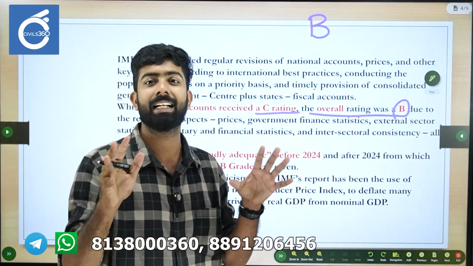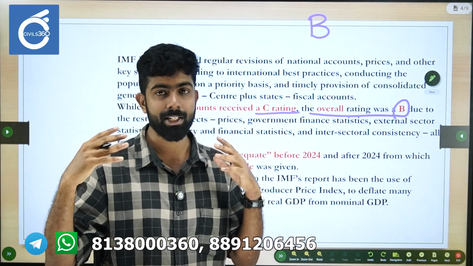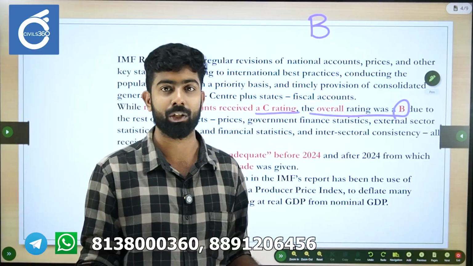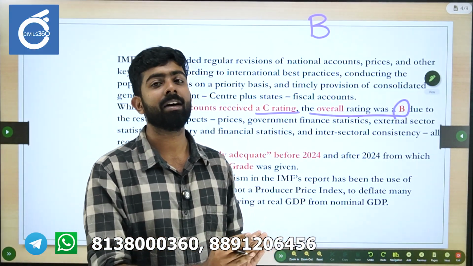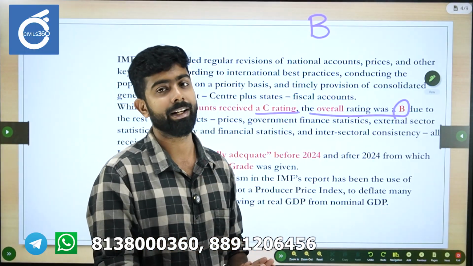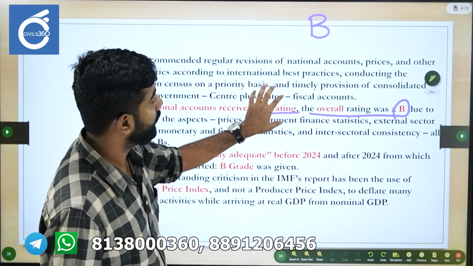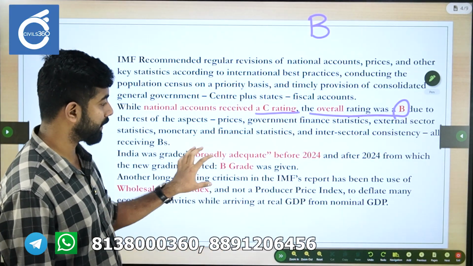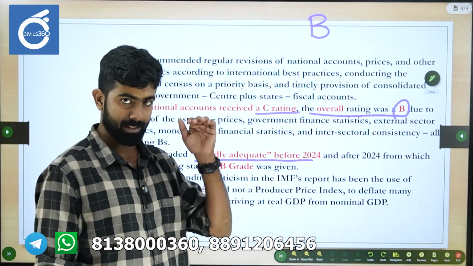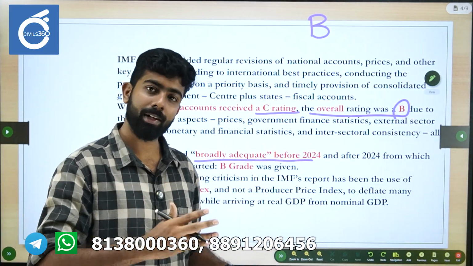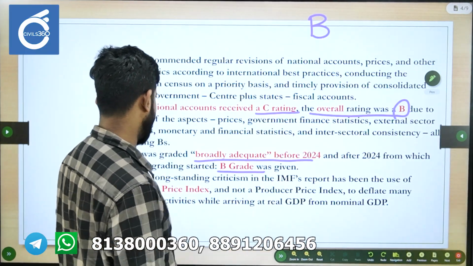Don't get confused because the headline says C rating. Don't assume that India's data quality is very poor because it got a C rating. No, it is only the GDP data which got the C rating. The overall rating is B. It was broadly adequate before 2024 also, remember. Before 2024, it was still at the B grade. After the new grades were started, it still received an overall B grade.